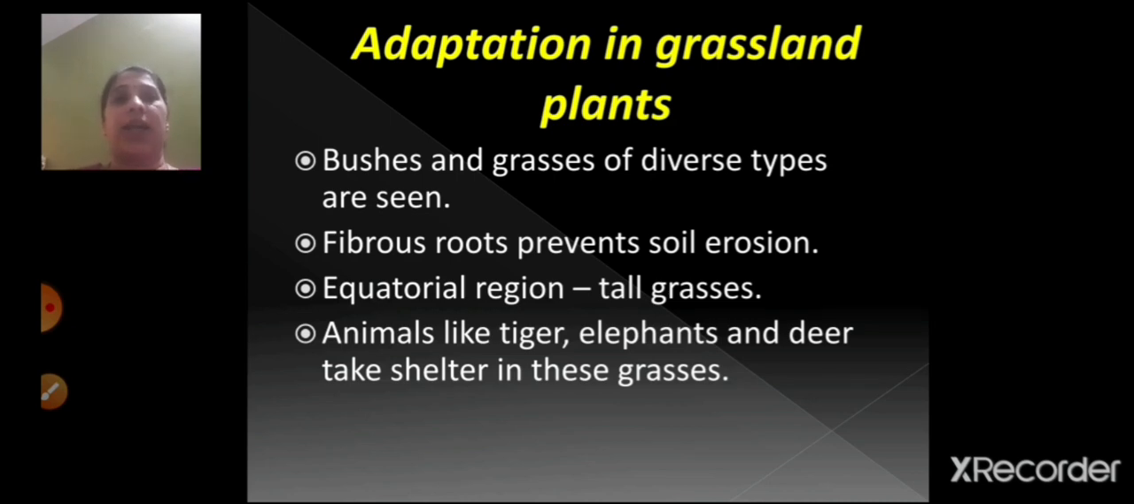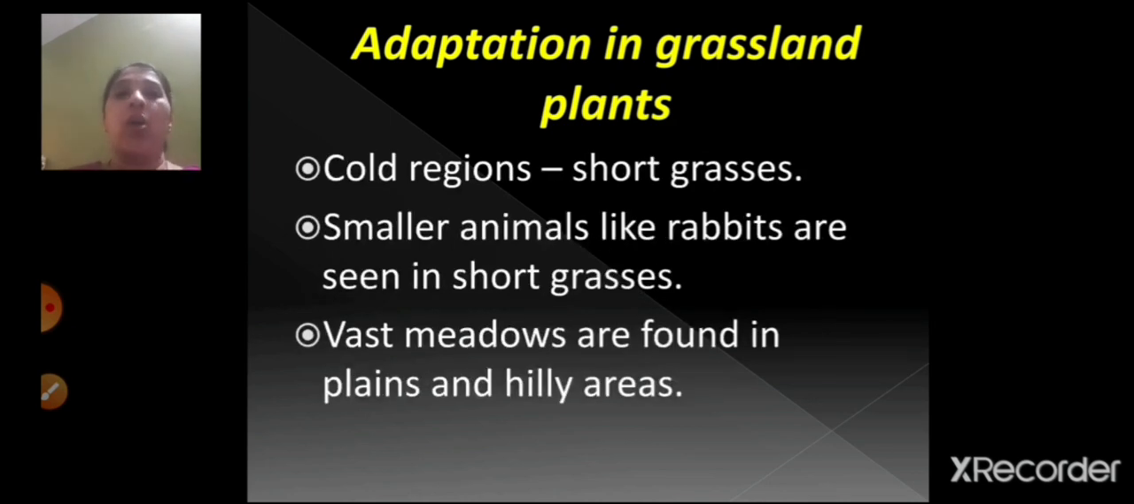They hide over there. Whereas in the cold regions, there are short grasses. So smaller animals like rabbits are seen in short grasses. Wherever there is a colder region, you can see short grass. Because the grasses are short, you can see small animals over there. So animals like rabbit can easily hide in these short grasses.